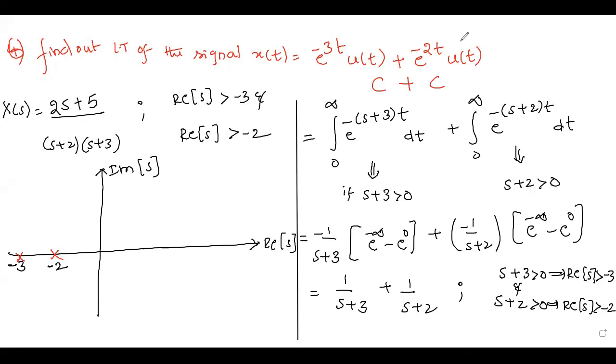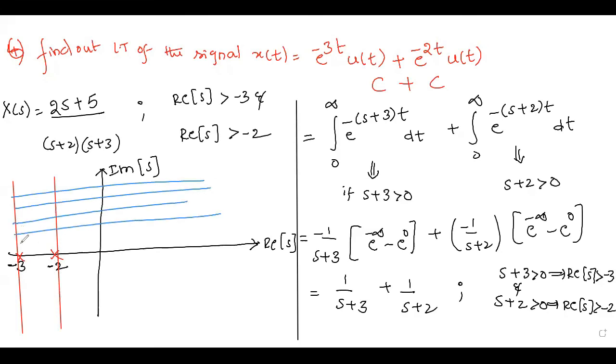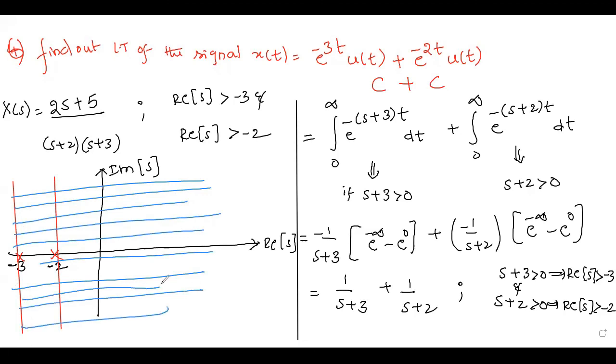So here, let us draw two lines at poles. Now, first, what we have? Real part of S is greater than -3. Greater than -3 means positive side. Next, what is the other one we have?